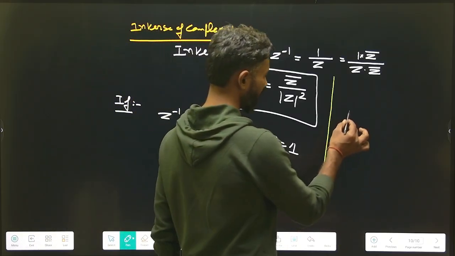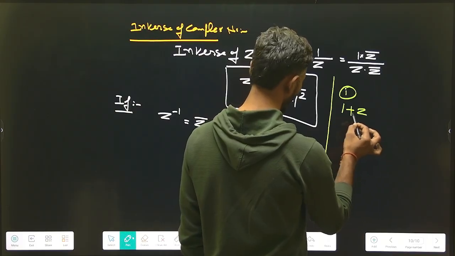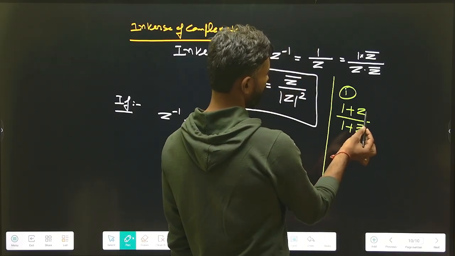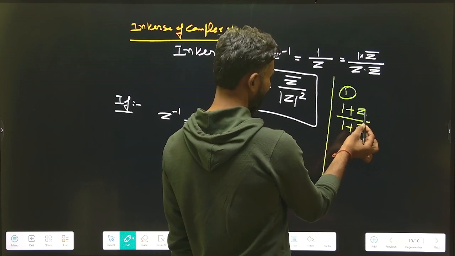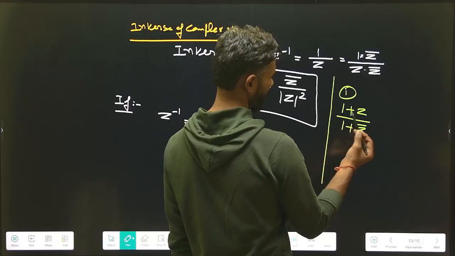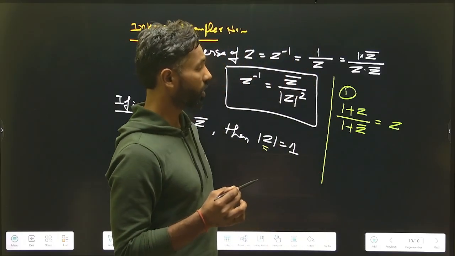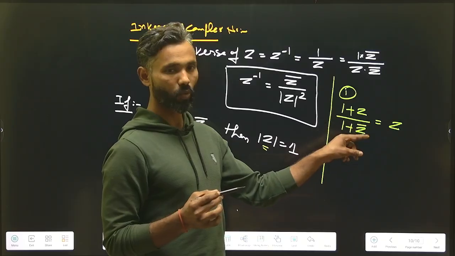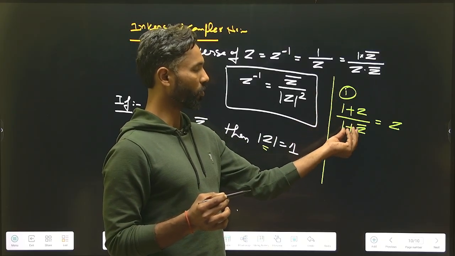If you see 1 plus z upon 1 plus z conjugate, see what is added with 1 in the numerator. z is added with 1, so it will always be equal to z. But it is applicable only when modulus z is equal to 1.